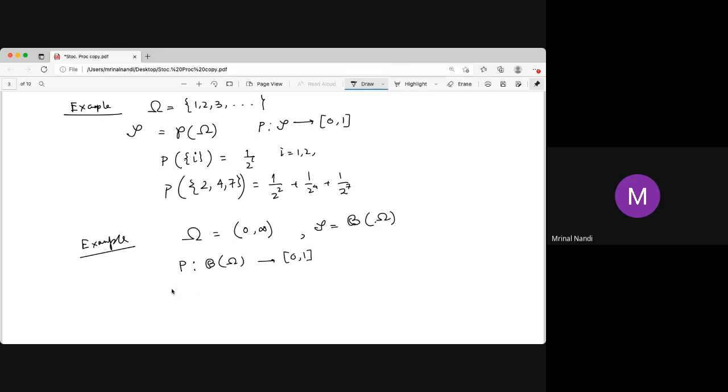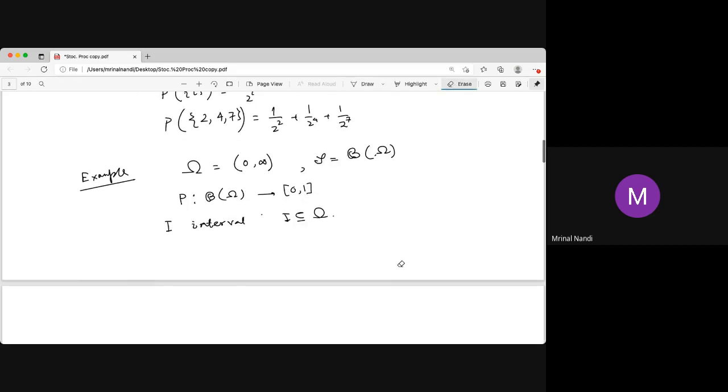For each interval, say I is an interval and I is a subset of omega. It is an interval, open or closed, whatever. This I is a Borel set, so I belongs to script B. It can be open, closed, half open, half closed. We define the probability of that interval. Any interval is like that: it is the integration over that interval of e to the power minus x dx.